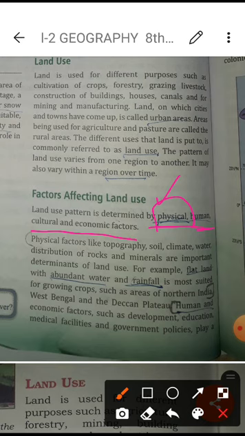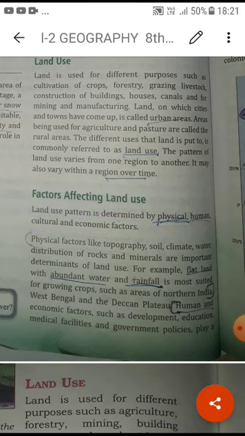Economic factors also matter, for example in developed countries, or, to take a small example, the rich farmers in a country. That also decides how we are using the land. So students, you have to understand how land use depends on these.